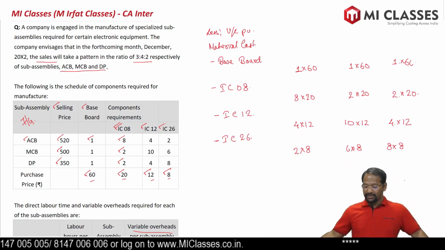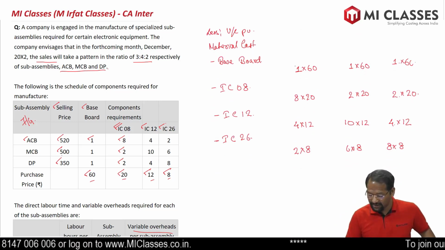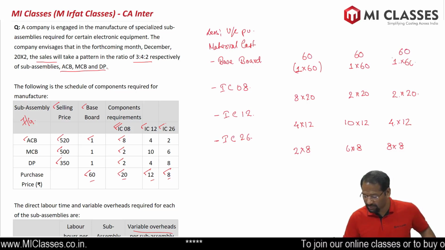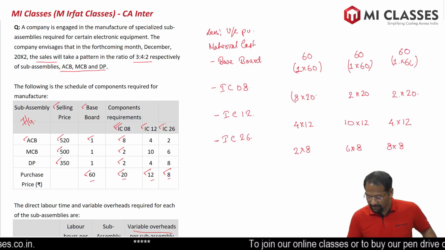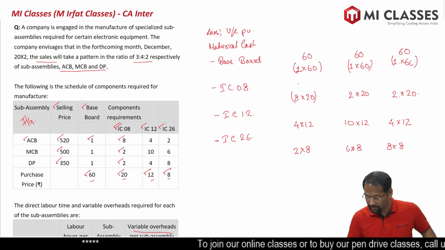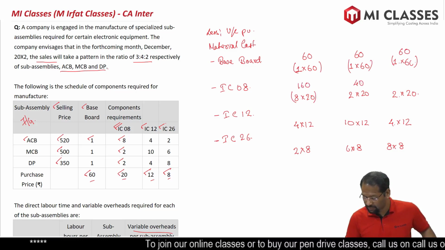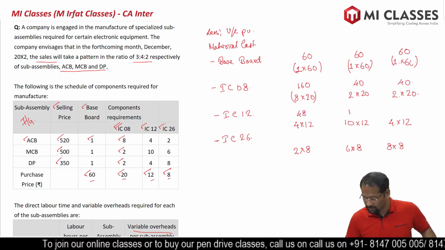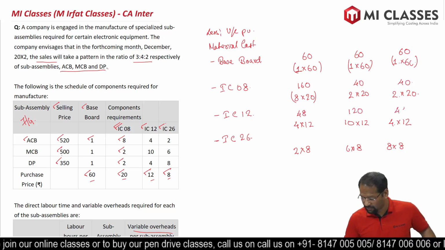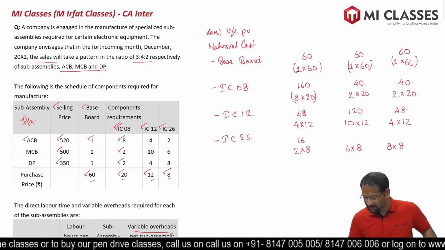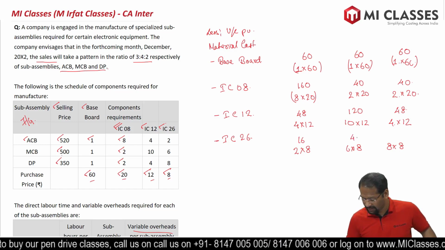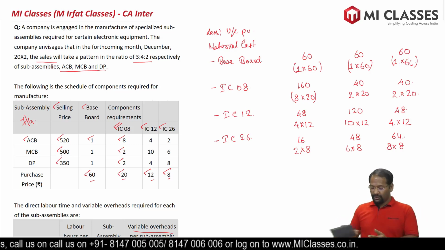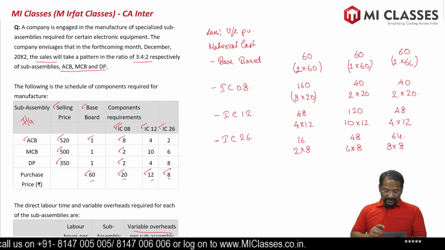Let's calculate these first. So first one is into 60. These are workings. So 60 rupees, 60 rupees and this is also 60 rupees. Then 160 rupees, 40 rupees, 40 rupees, 48, 120, 48, 16, 6, 8, 48, 8, 8, 64.